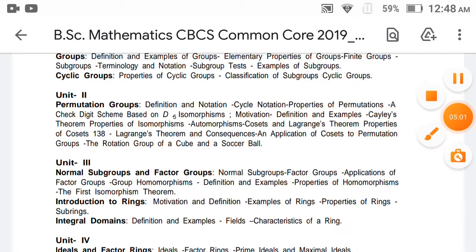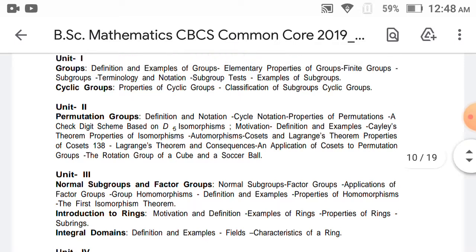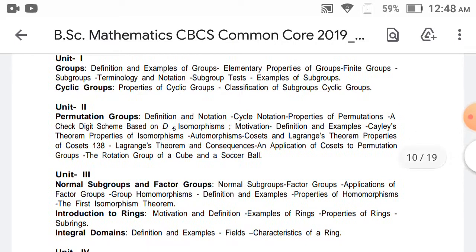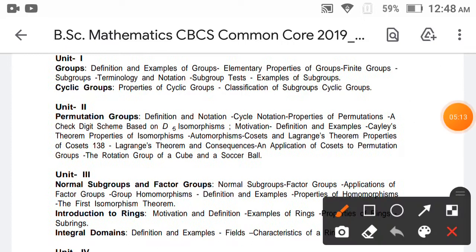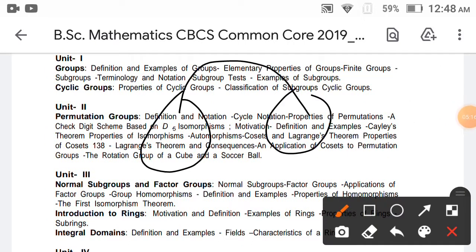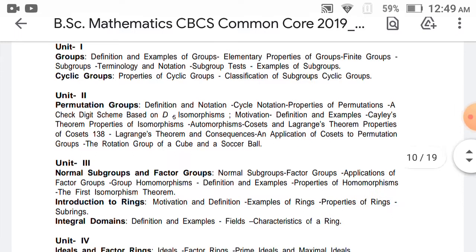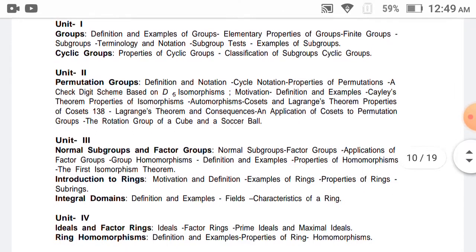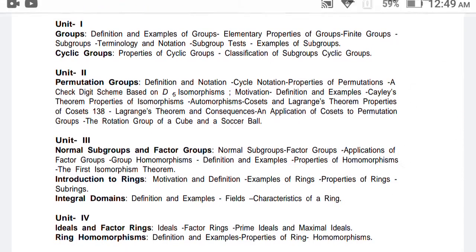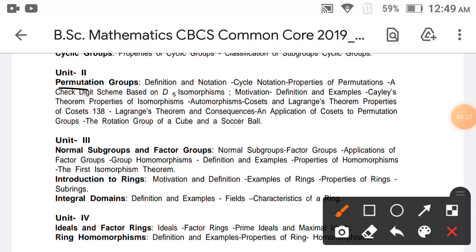Okay, and then one-one and onto. The next one is: one-one means it is uncompleted, and onto means every element of A maps to every element of B, each and every element. This is known as an onto function. When these two conditions are satisfied, it is known as a permutation group, and then the extra topics are there.